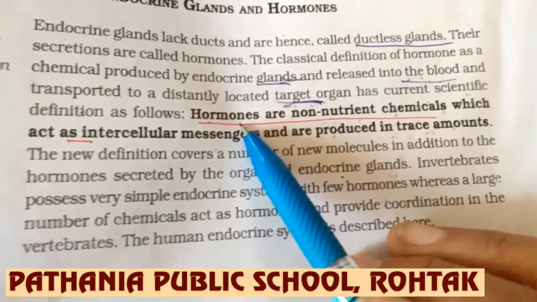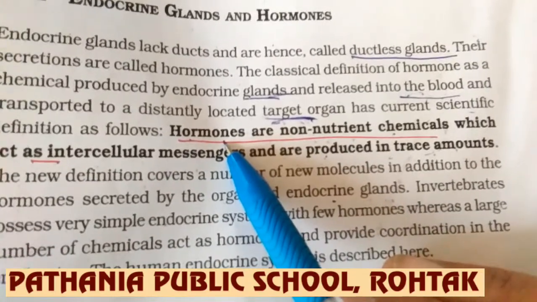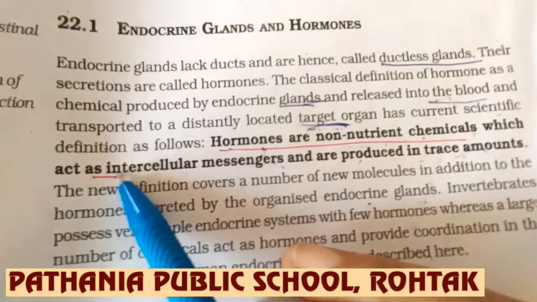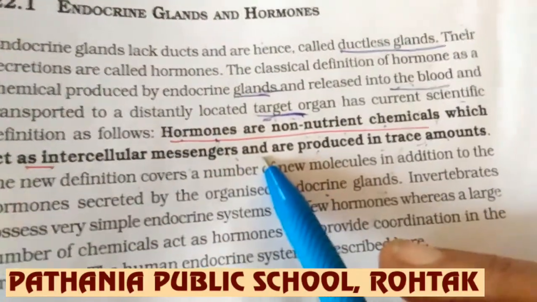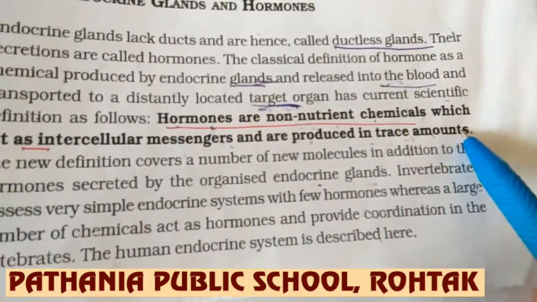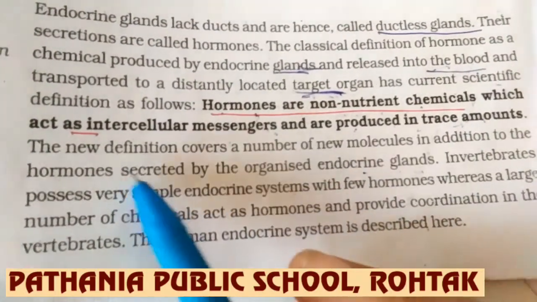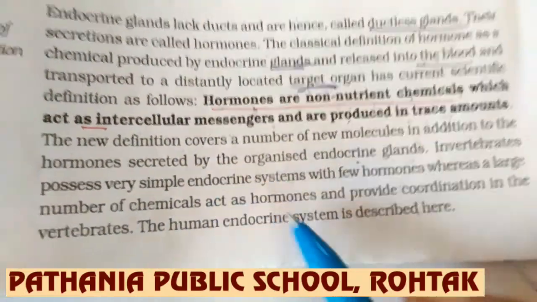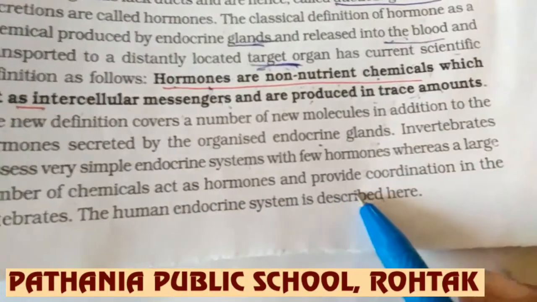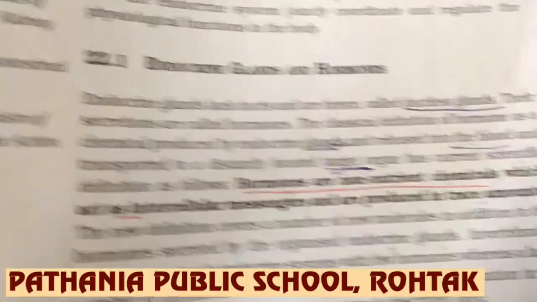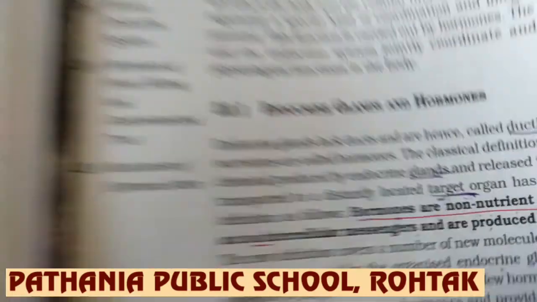Now these hormones can be defined as non-nutrient chemicals which act as intercellular messengers and are produced in trace amounts. In invertebrates, very few hormones are secreted, but in vertebrates, a large amount of many types of hormones are formed or secreted by the endocrine glands.